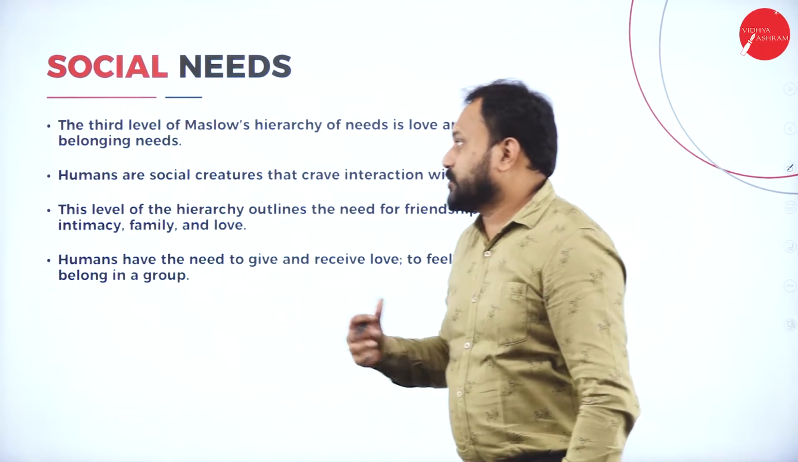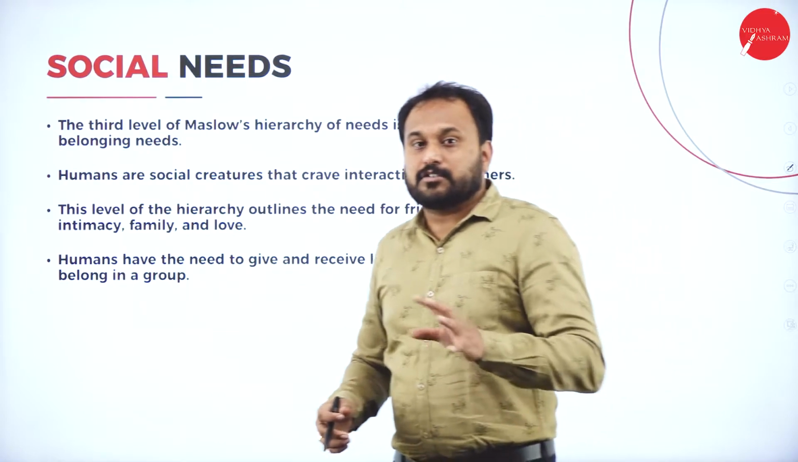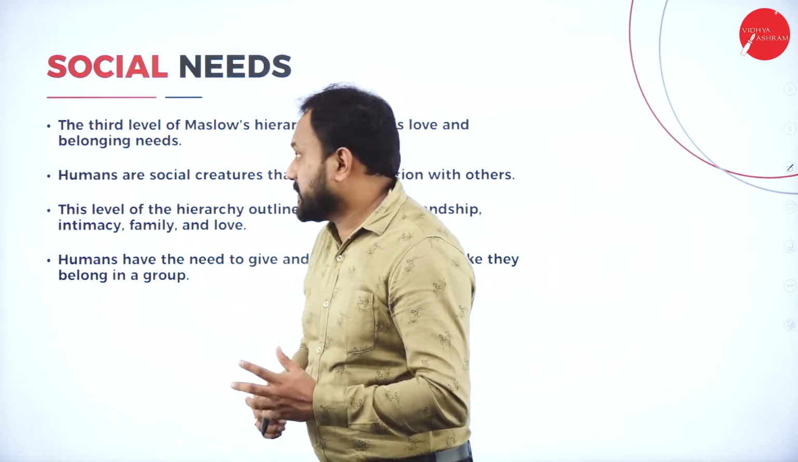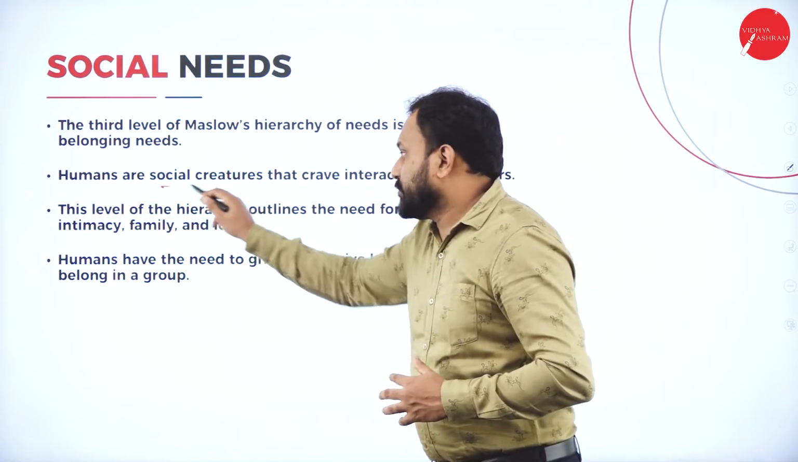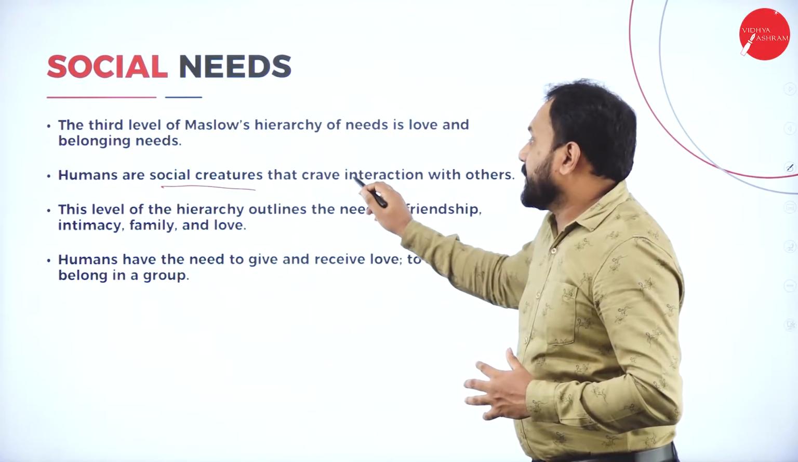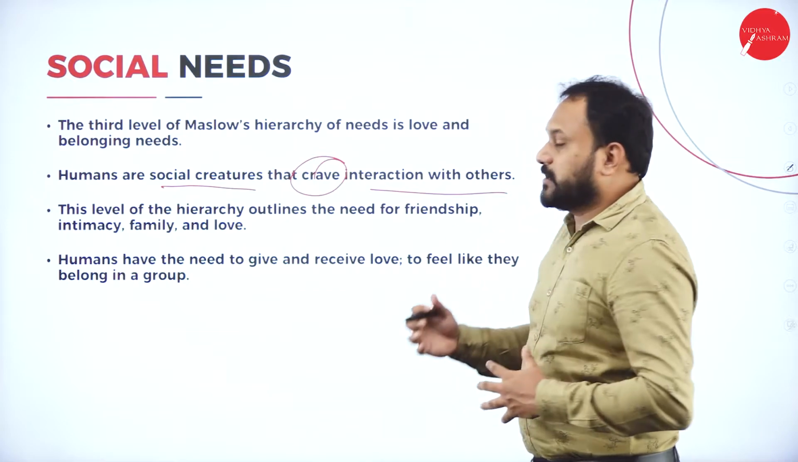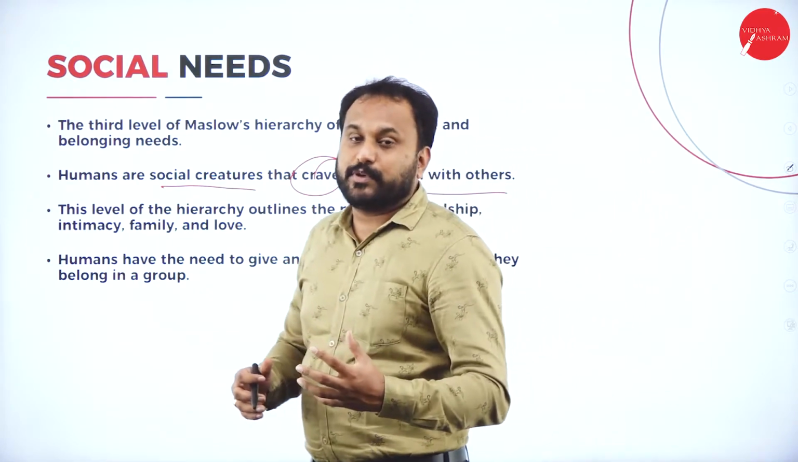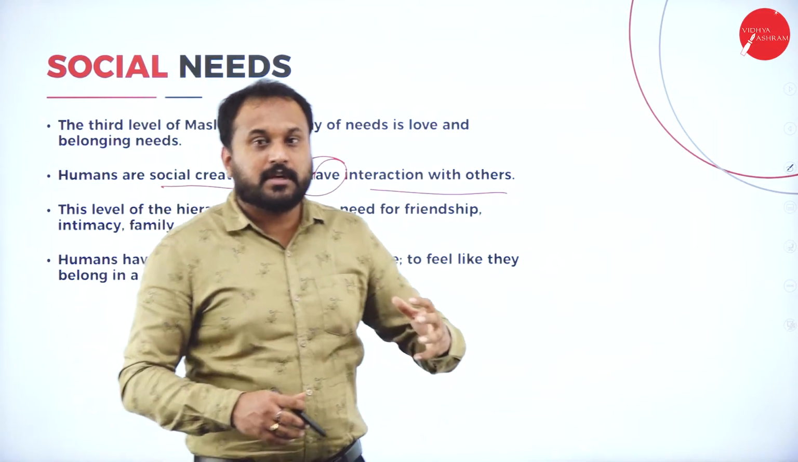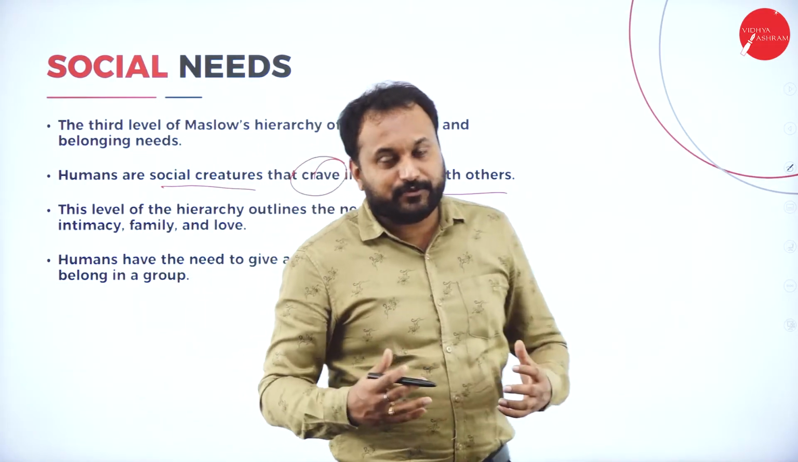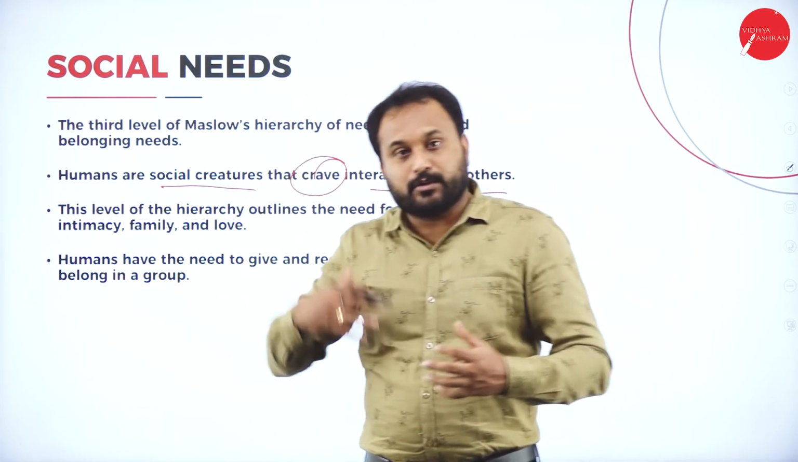Next is social needs. Social needs are also called love or belonging needs. This is the third level of Maslow's theory. Humans are social creatures that crave interaction with others. We are human beings in the sense that we are social beings, and we need to talk to all the people. We need to interact with them. We should call them to our house. We need to go to their house.